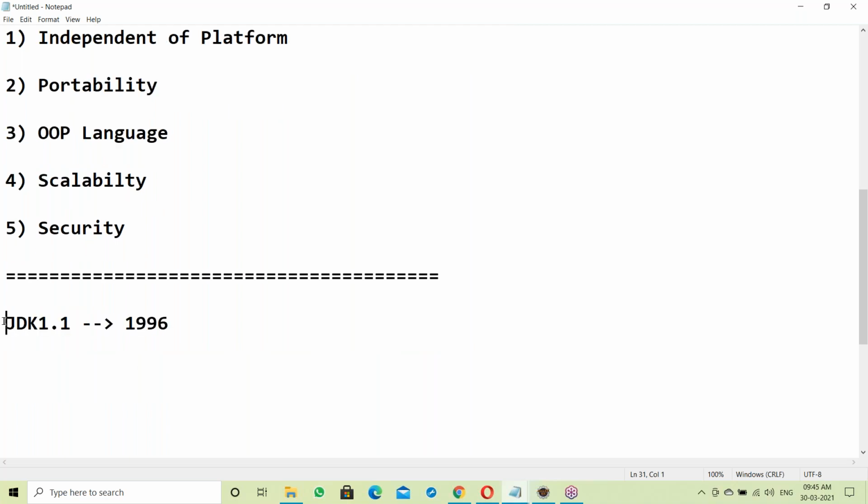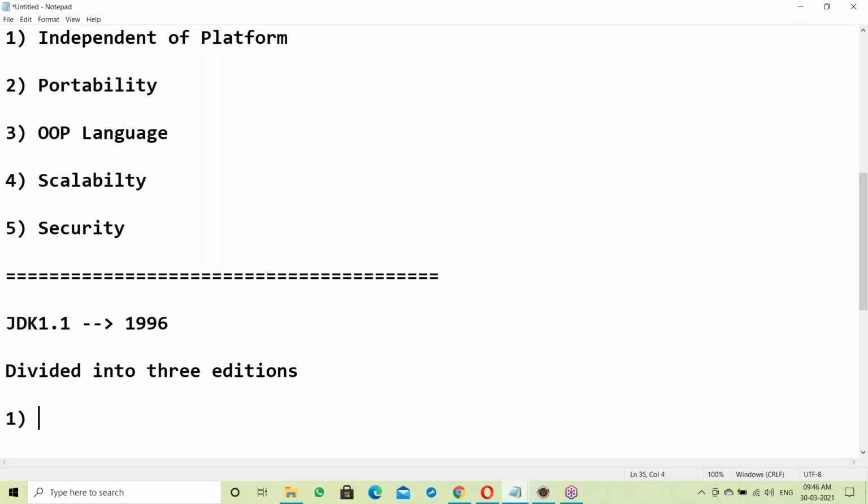In JDK 1.1, Java was divided into three editions. The latest Java has four editions, but JDK 1.1 had only three editions. So JDK 1.1, released in the year 1996, was divided into three editions.